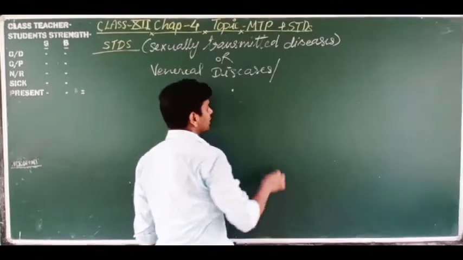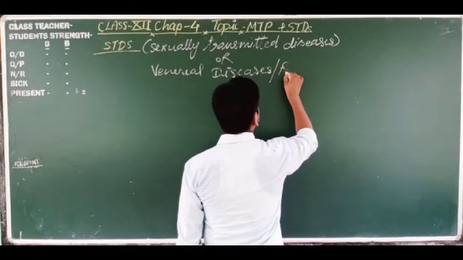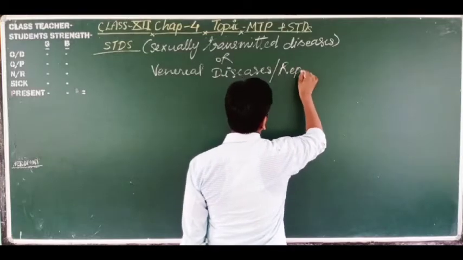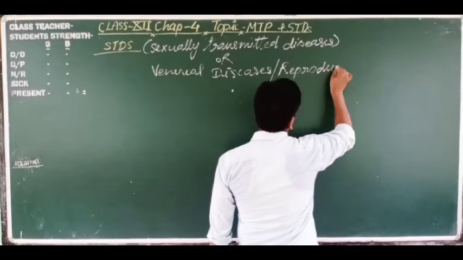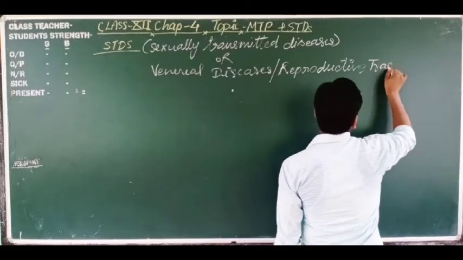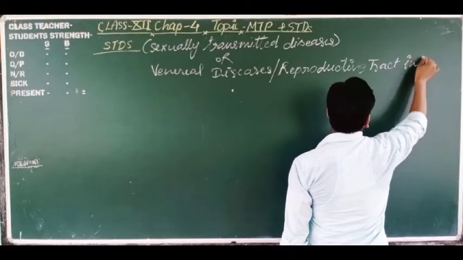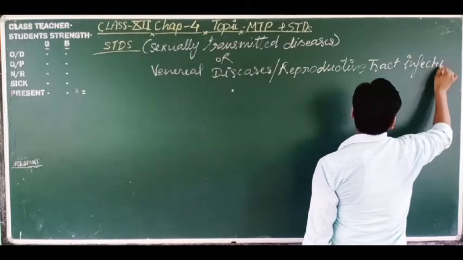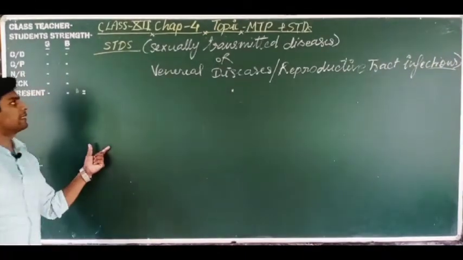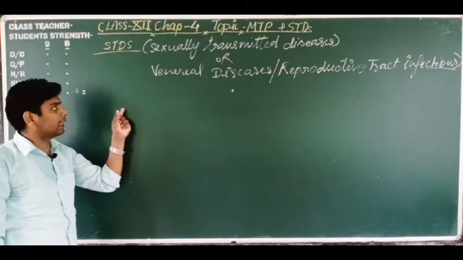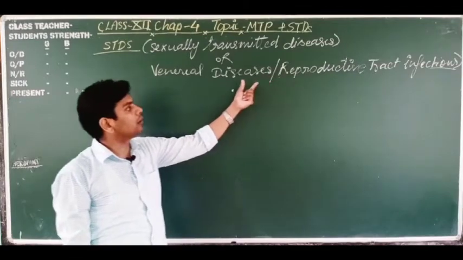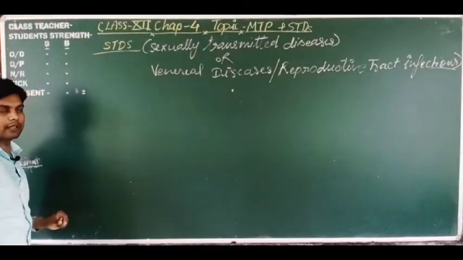Sometimes they are also known as reproductive tract infections. Got it? So dear students, STDs are the sexually transmitted diseases and these are also known as the venereal diseases. Sometimes they are also called the reproductive tract infections.